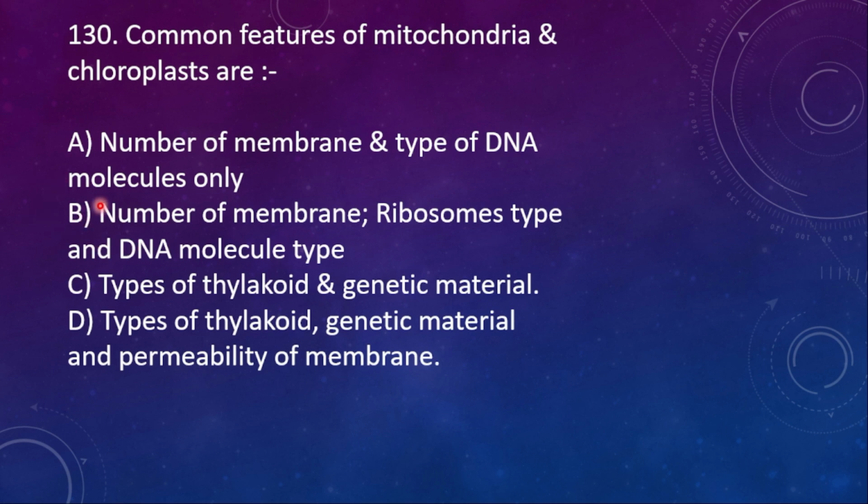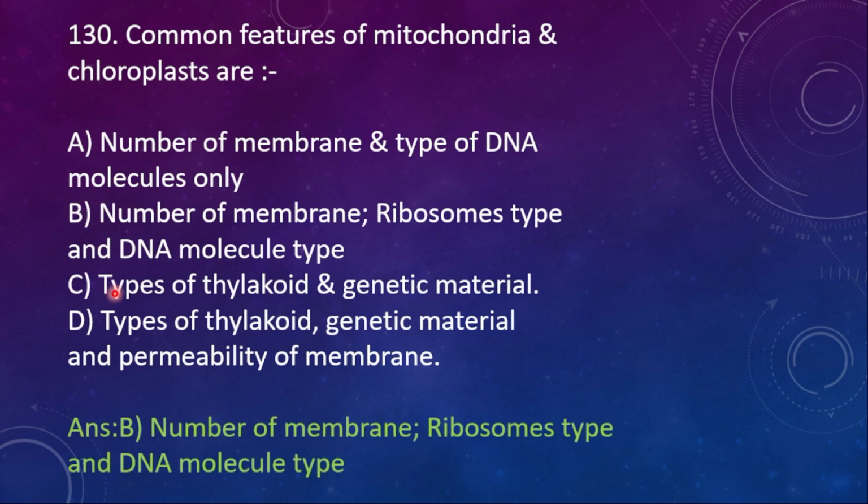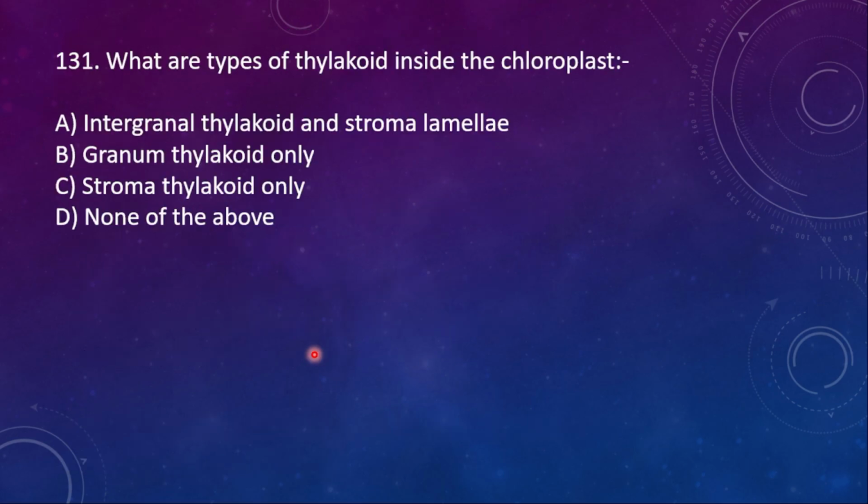So here the right option is option B. Both chloroplast and mitochondria have double membrane, and both of them have ribosomes. The ribosome type is the same, and the DNA molecule type is also the same. Both have small circular DNA.